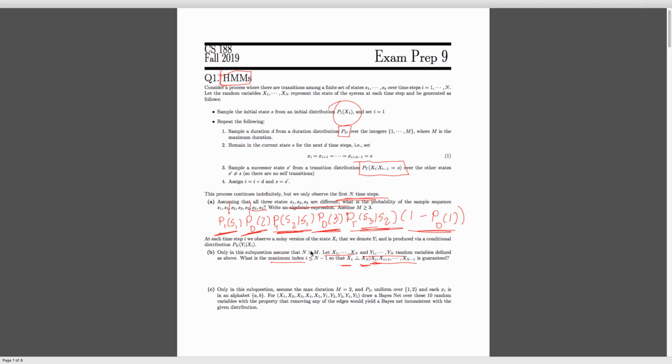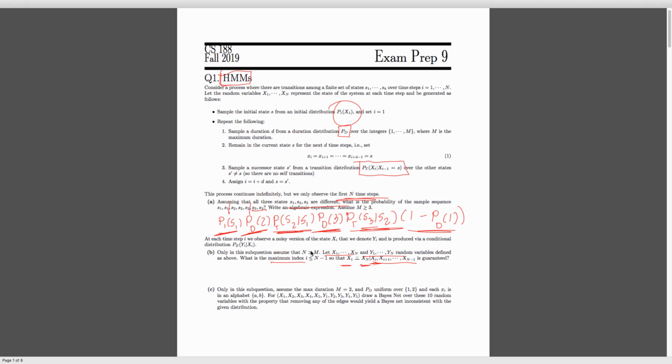And the only way for us to know this is to actually observe this transition between states, to basically see that, okay, I've jumped to a new state, and I've resampled from this distribution of durations. So we need to get both of these pieces of information. Once we know these things, then, okay, it's fine. We can just sum everything else out and it'll be just fine. But we need to know these pieces of information.